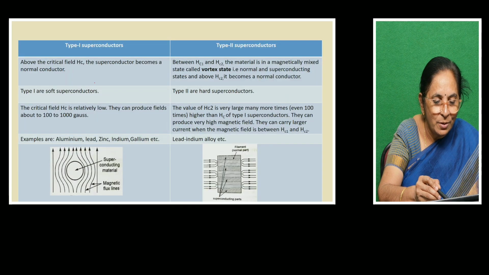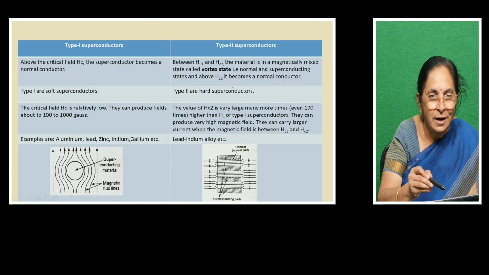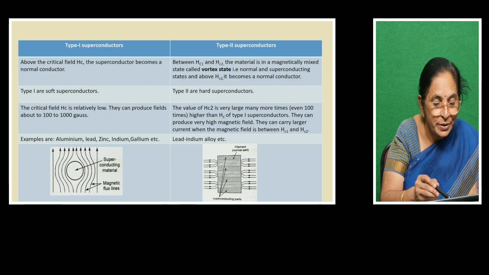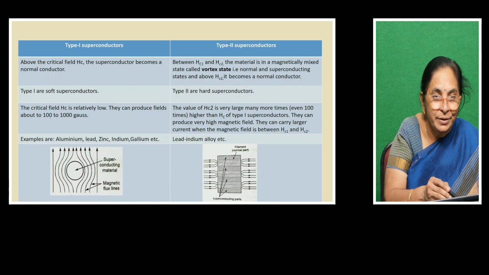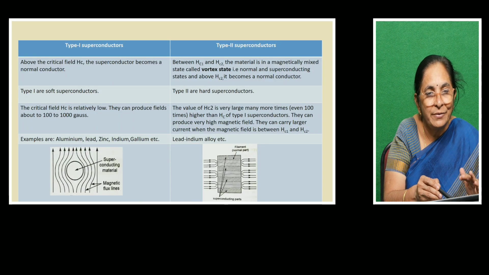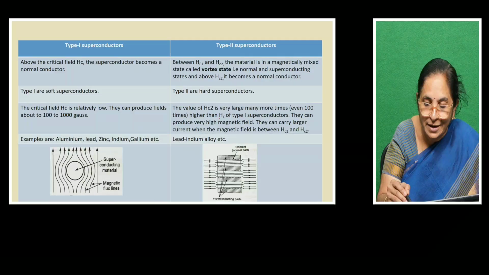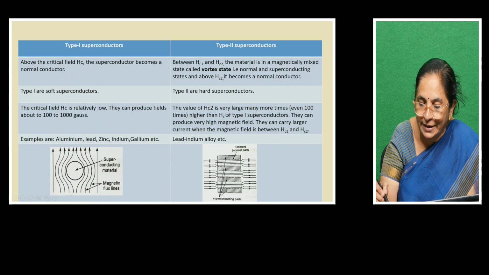Now, type 1 are called soft superconductors, type 2 are called hard superconductors. For type 1 superconductors, depending on the nature of the material, if the magnetic field is around 100 to 1000 Gauss, you can convert them from the superconducting state to the normal conducting state. But in type 2 superconductors, the Hc2 value will be very large, even 100 times higher than the Hc of a type 1 superconductor.